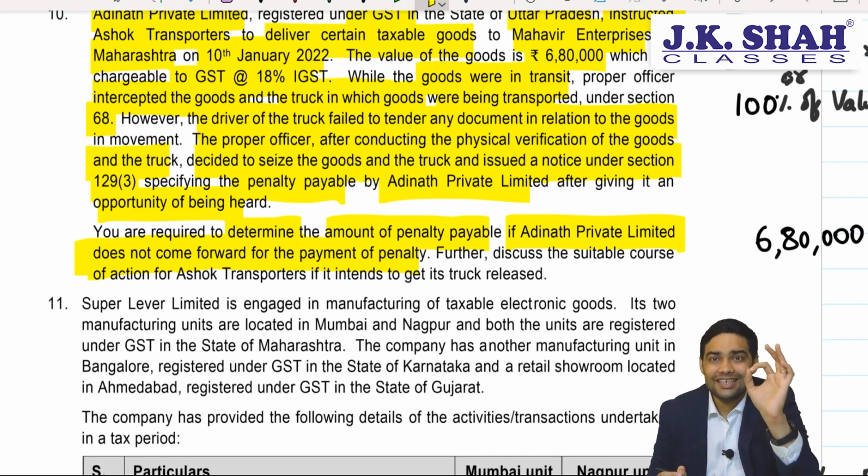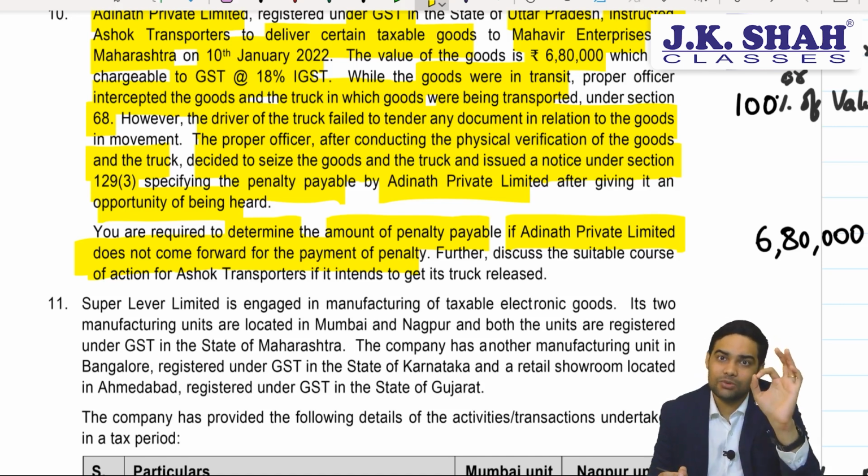Whenever it's a percentage of tax, you don't have to double it for IGST because tax automatically gets doubled. But whenever it is a percentage of anything else or it's an amount, you will have to double it for IGST. Here 50% of value CGST, you will have to double it, 100% of value.